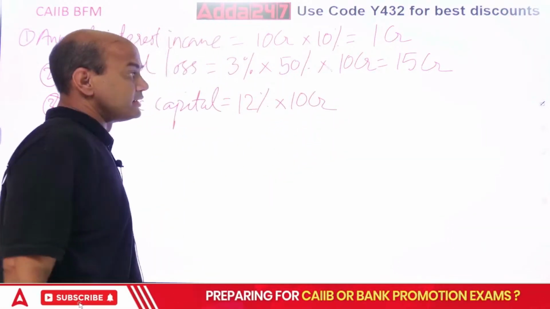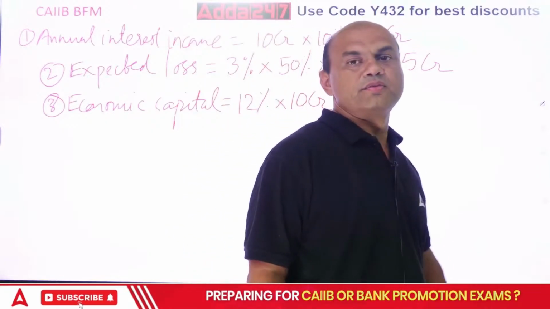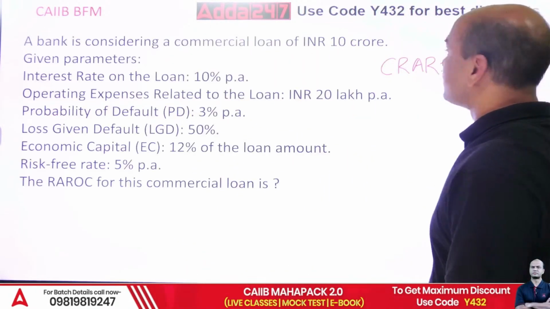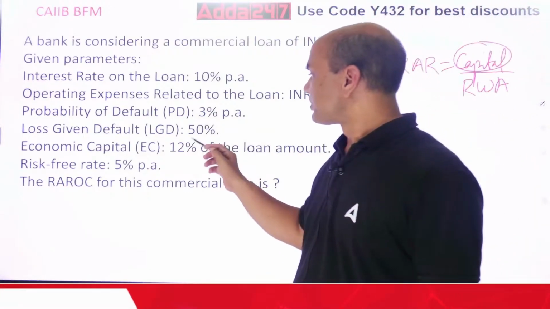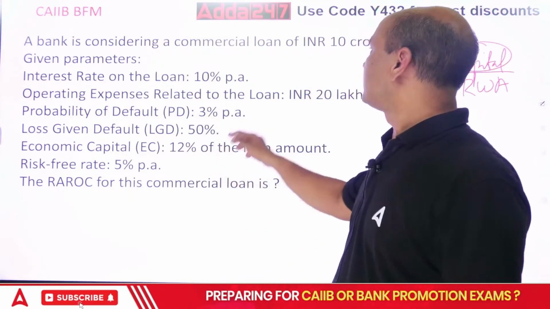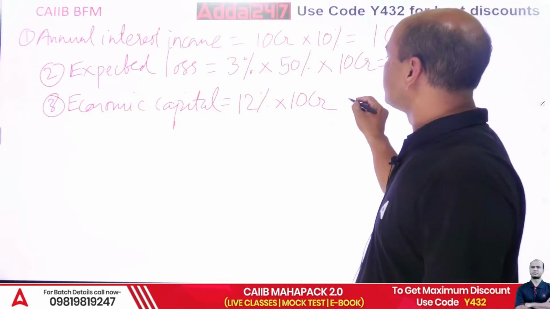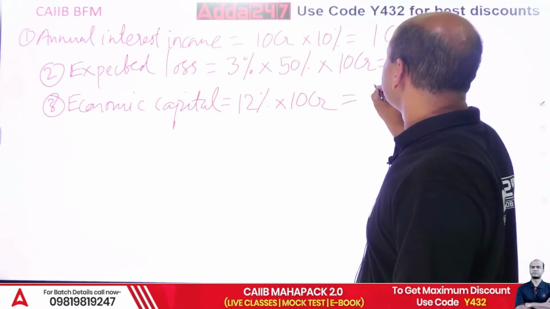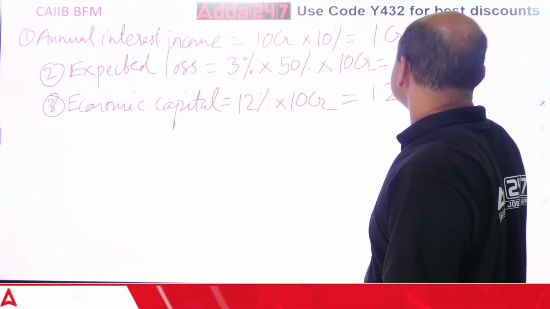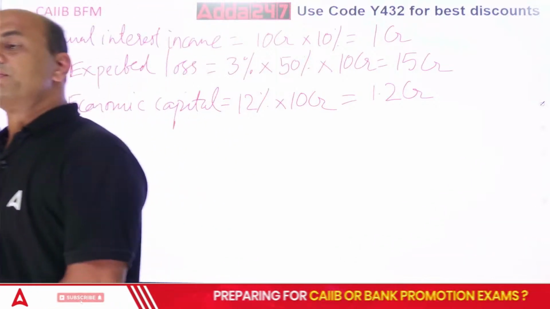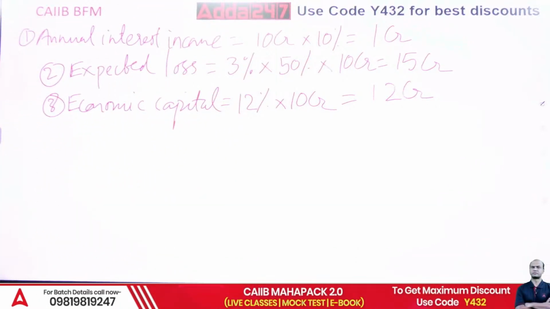Just check the figures because we are solving such big numericals that you many times tend to forget the figures. Economic capital 12%, right? And loan amount is 10 CR. So what are you getting now? 12%. So 1.2 CR. 1.2 crores. So this is your economic capital.